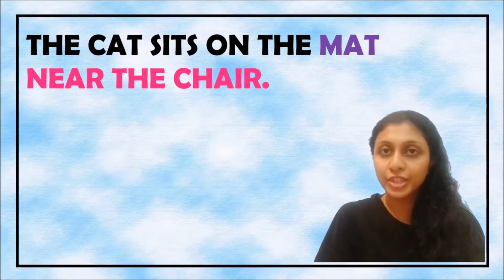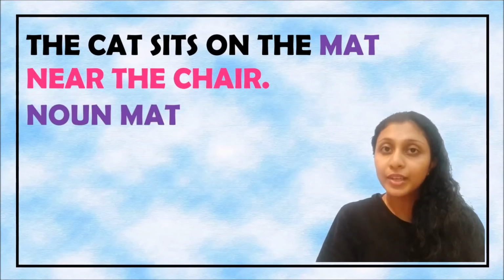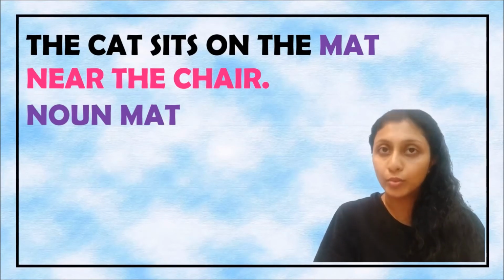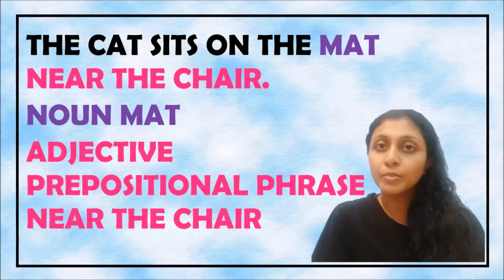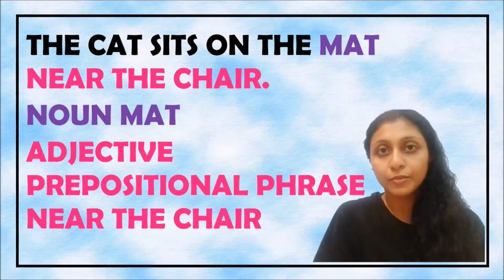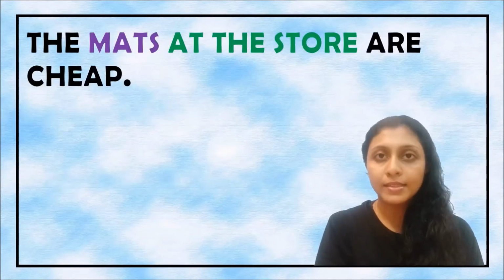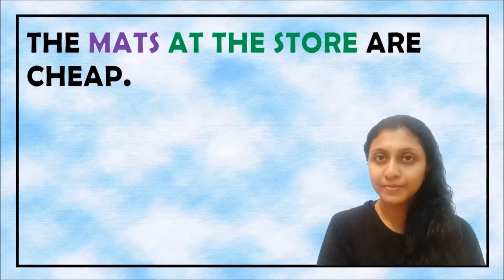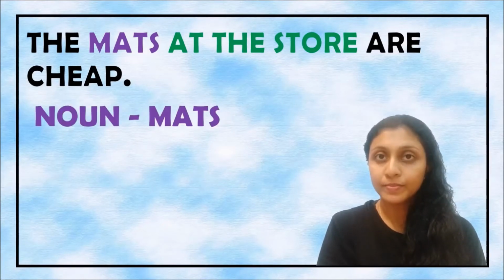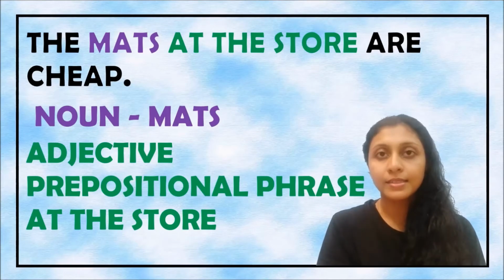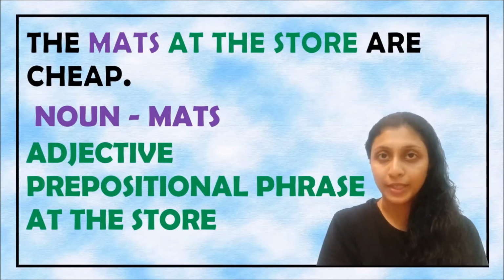Take a look at the next sentence. The cat sits on the mat near the chair. Near the chair is another prepositional phrase. The mat is a noun. Since it's giving us more information about the noun, this phrase is said to be an adjective prepositional phrase. The mats at the store are cheap. Mats is the noun. At the store is a prepositional phrase, and since we are talking about the noun mats, it is an adjective prepositional phrase.